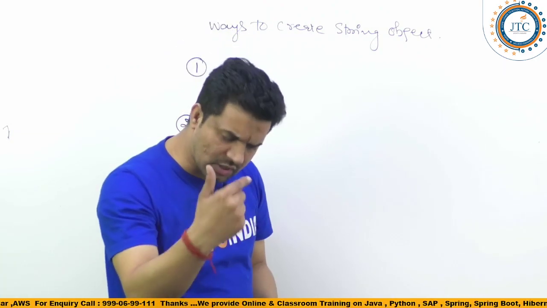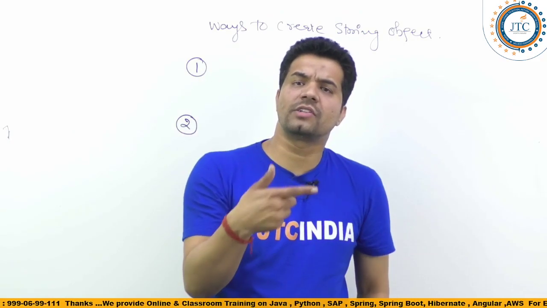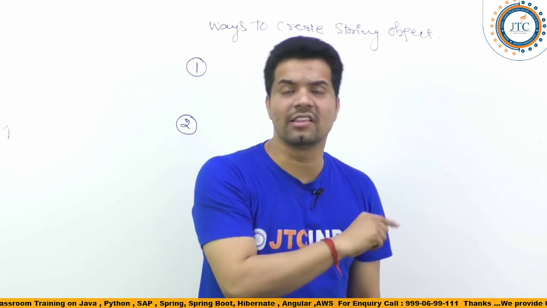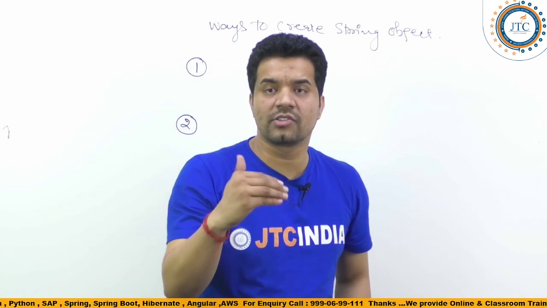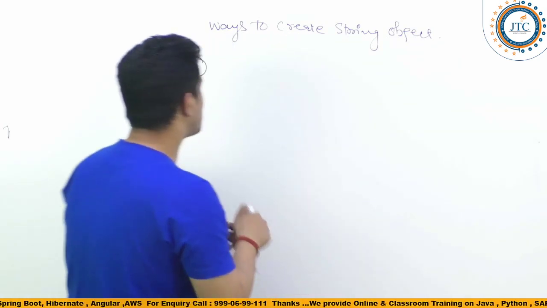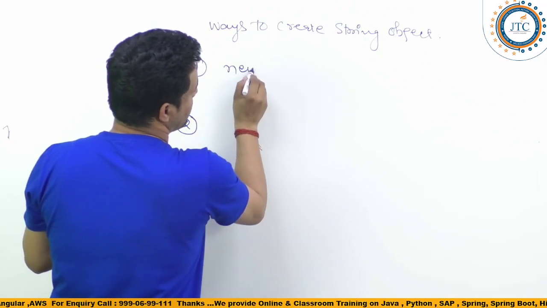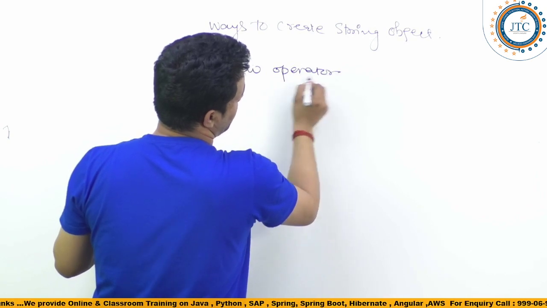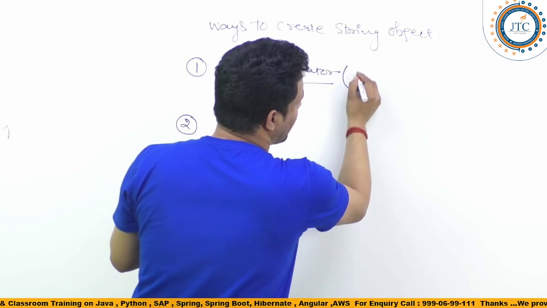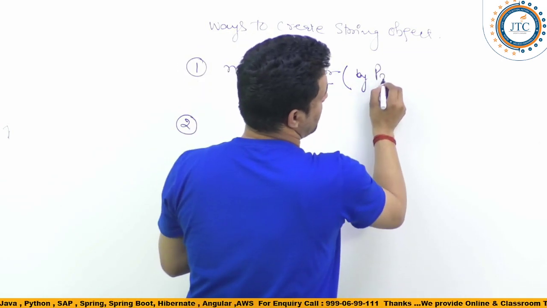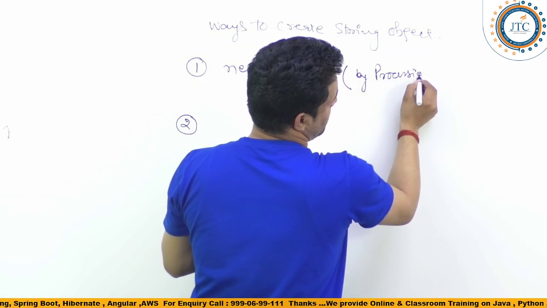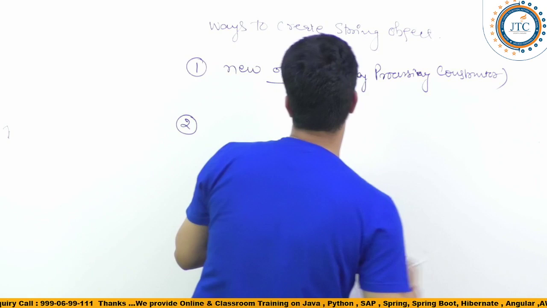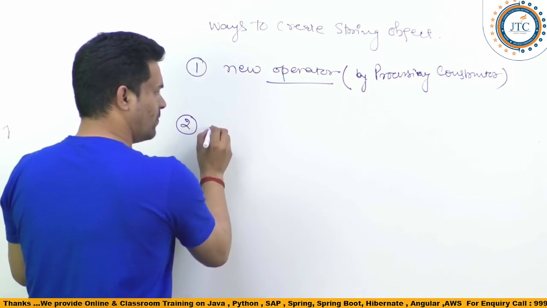With the help of the constructor, because when you create the object, the processing of the constructor is involved in that. Since the processing of the constructor is there, here with the new operator, which is by processing the constructor.